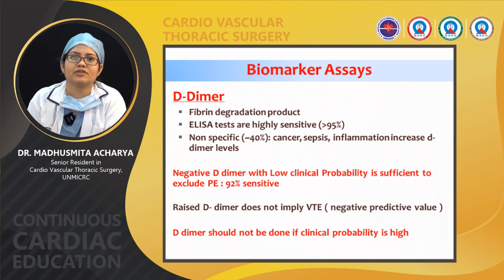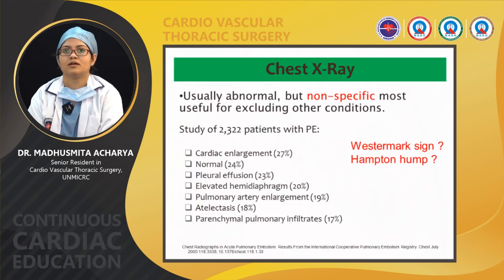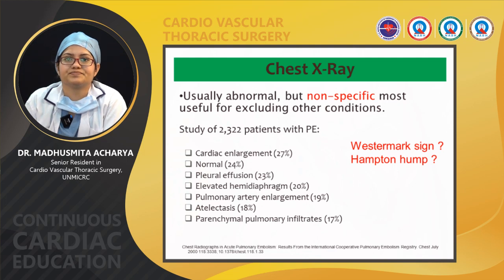Again, it is non-specific. So, what is D-dimer? These are fibrin degradation products, and a negative D-dimer with low clinical probability is sufficient to exclude pulmonary embolism, and it is 92% sensitive. D-dimer should not be done if clinical probability is high. That means if you clinically suspect pulmonary thromboembolism, D-dimer should not be done.